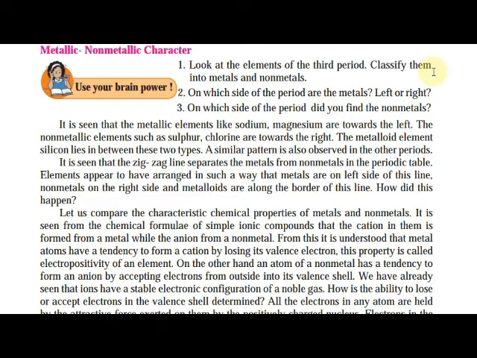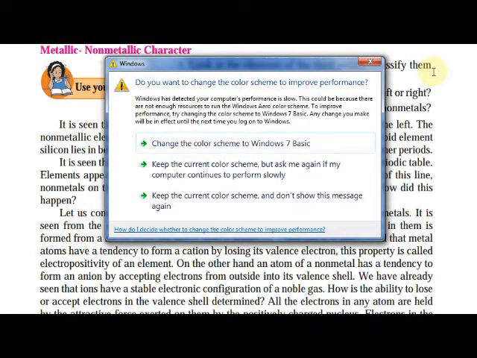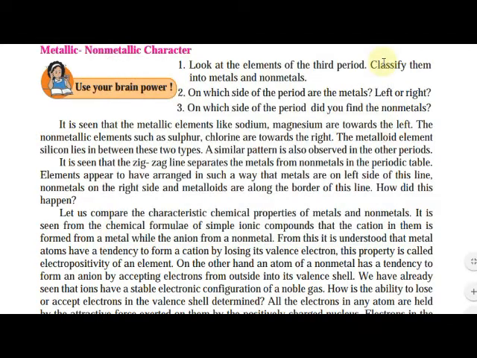From this, it is understood that metal atoms have a tendency to form a cation by losing their valence electrons. Yes or no? Positive charge is there on them. This property is known as electropositivity of an element. When an electron is lost, they get electropositivity.